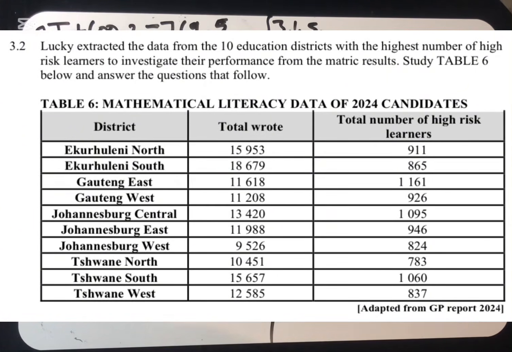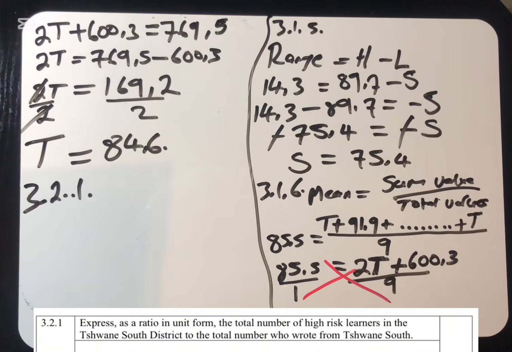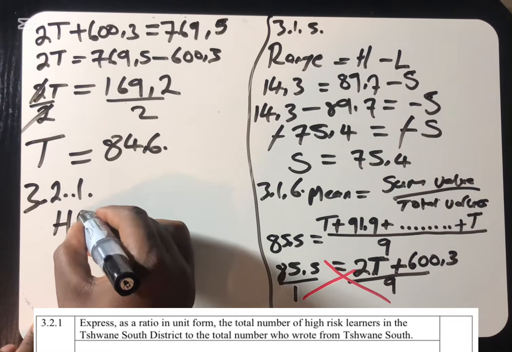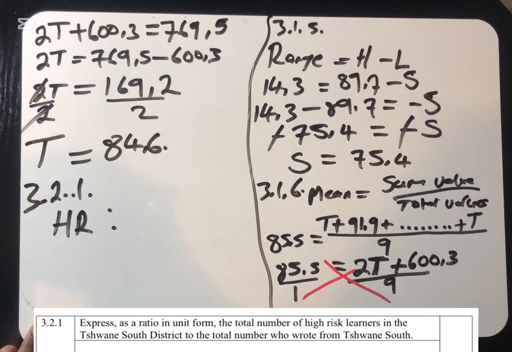So moving to the next question, which is 3.2.1: express as a ratio in units form the total number of high-risk learners in Tshwane South to the total number who wrote in Tshwane South. So you are not allowed to change this pattern. High risk, they're saying high risk is to what?